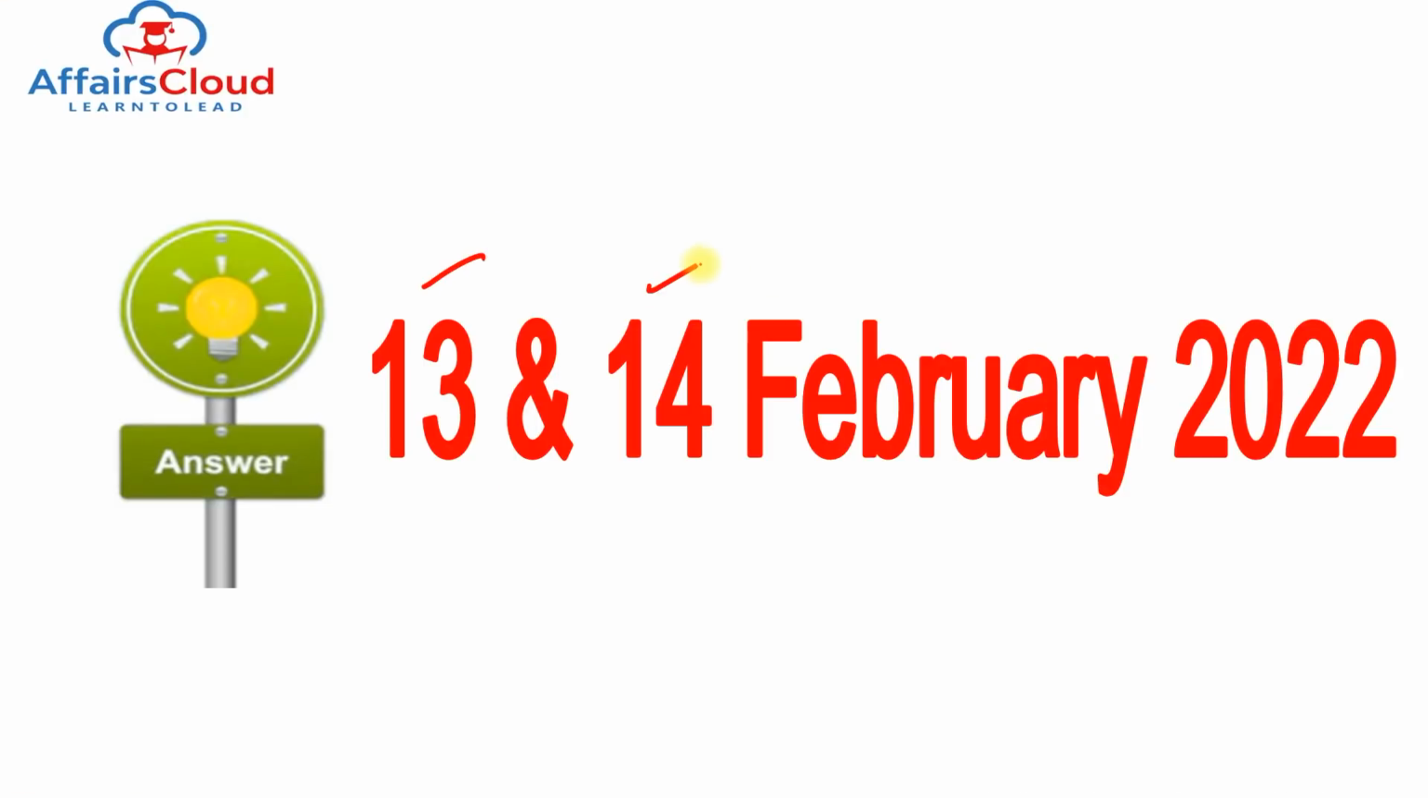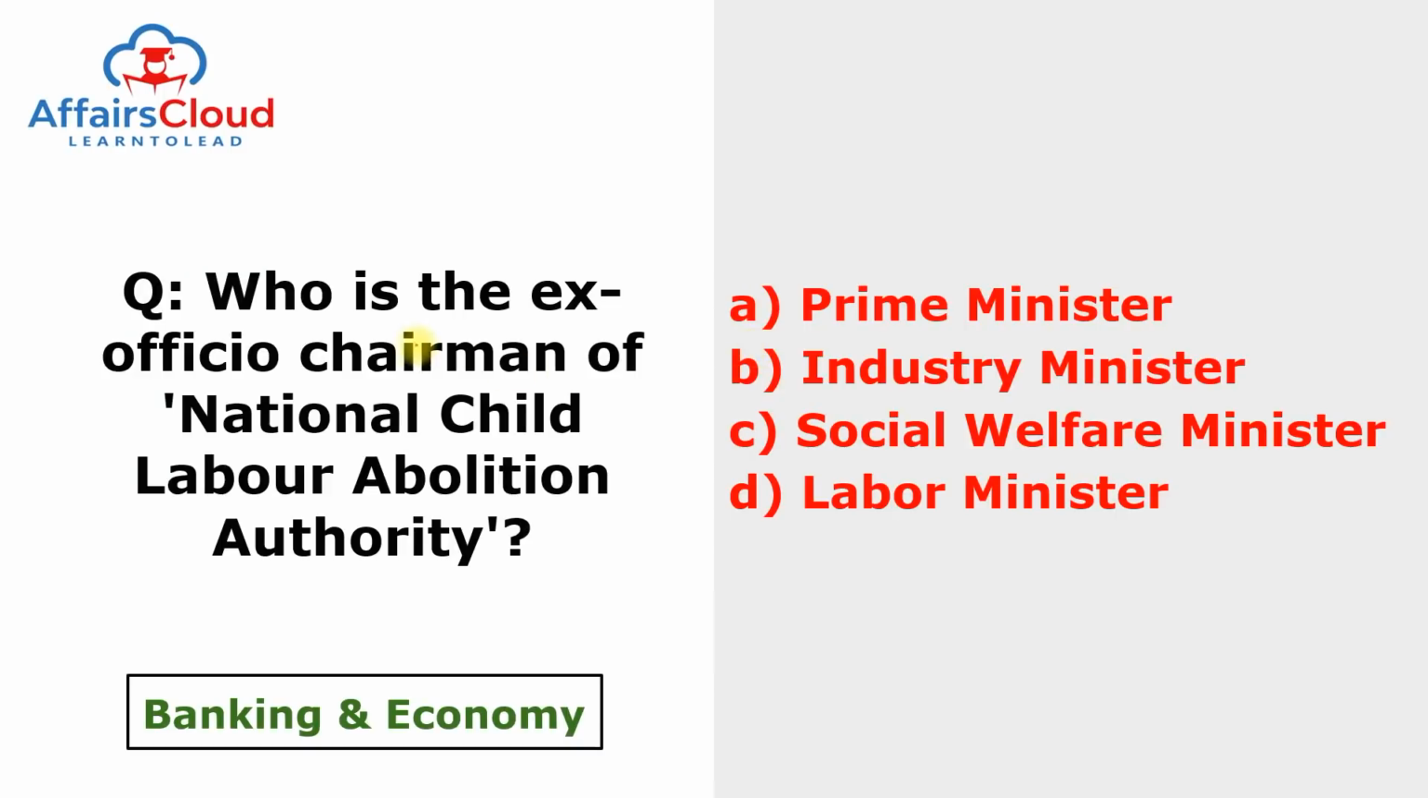Next, we are moving to the 13th and 14th of February 2022 questions. Who is the ex officio chairman of the National Child Labour Abolition Authority? The government had initiated the National Child Labour Project scheme in 1988 to rehabilitate working children in 12 child labour endemic districts of the country. This is the major central sector scheme for the rehabilitation of child labour. And remember, the answer of this question is Labor Minister.